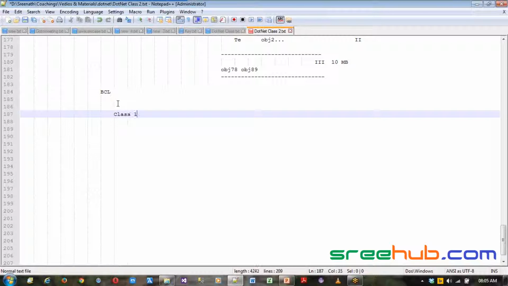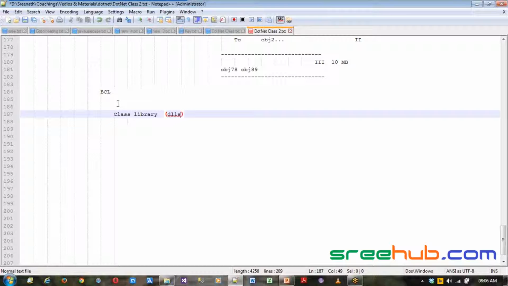You have a class library, which we normally also call DLLs. You would have seen in your Windows, if you go to Program Files or Windows, you will see System32 DLLs, kernel DLLs, managed DLLs, management control DLLs. There are so many DLLs, and those are nothing but your class libraries.